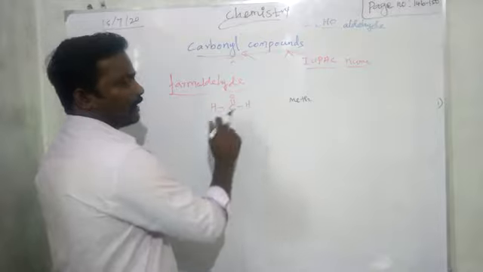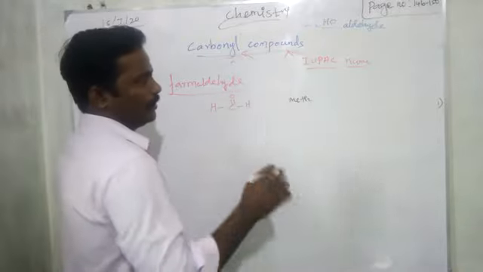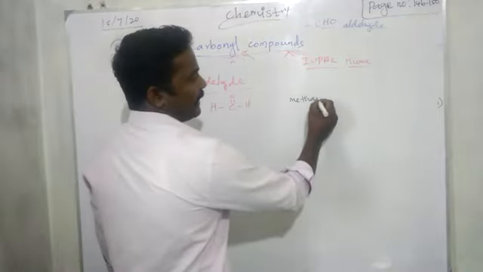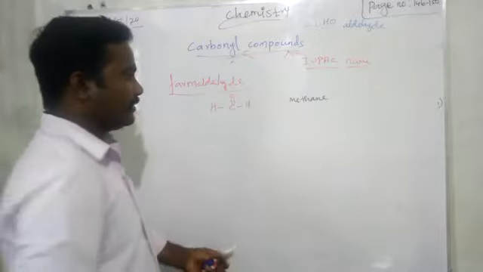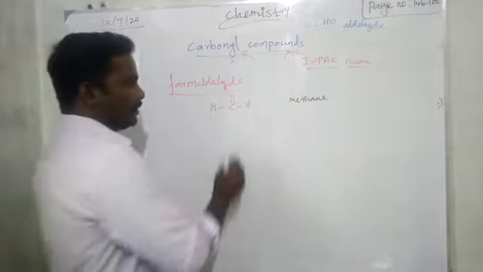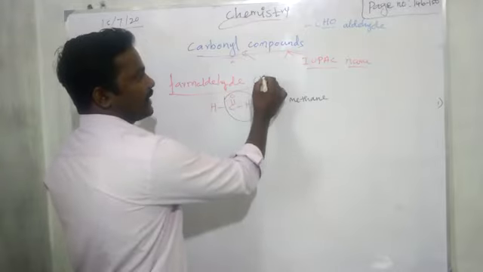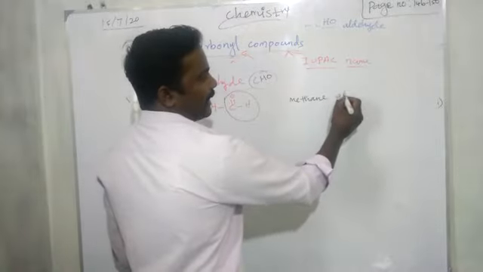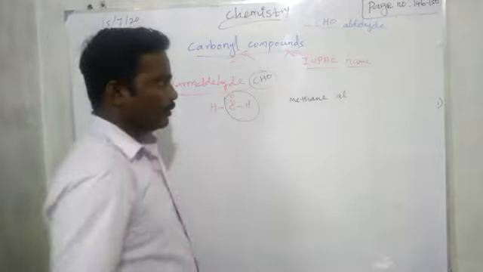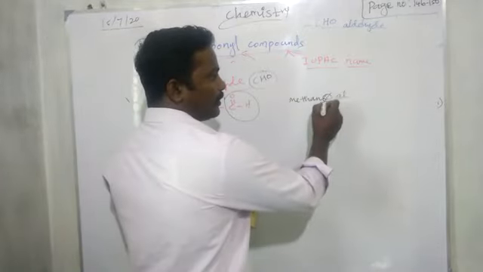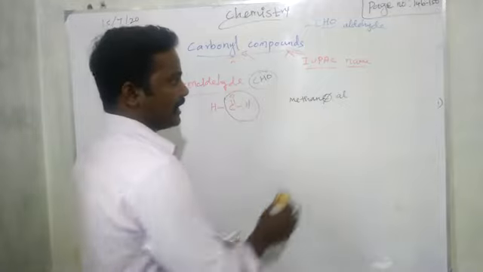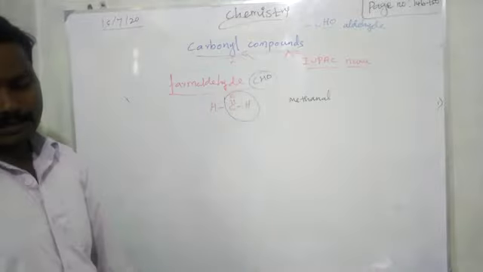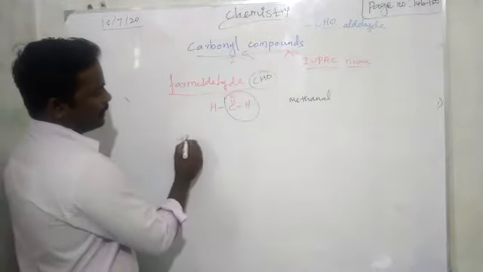Only one carbon is there. So no single bond, double bond, triple bond between carbons. So methane, right? Only single bond. Then what functional group is present? If you see, this is nothing but CHO. CHO means aldehyde group. So aldehyde means we have to add the secondary suffix AL. So already I told you E should be removed. In that place you add AL. So what is the name? Methanal. What is the IUPAC name of formaldehyde? Methanal.